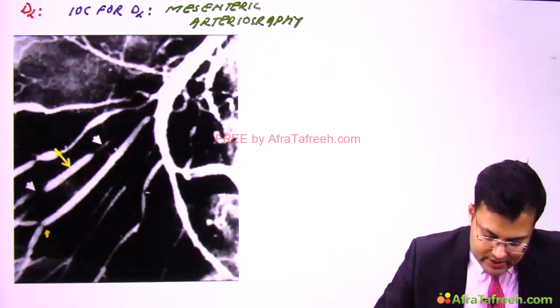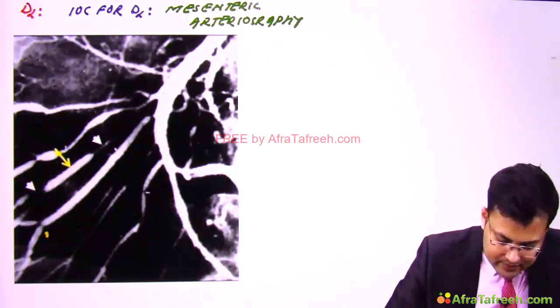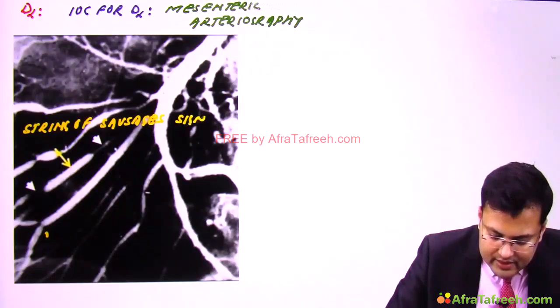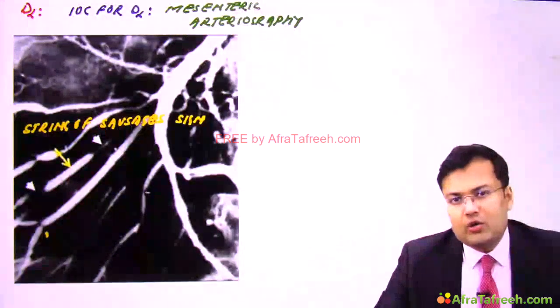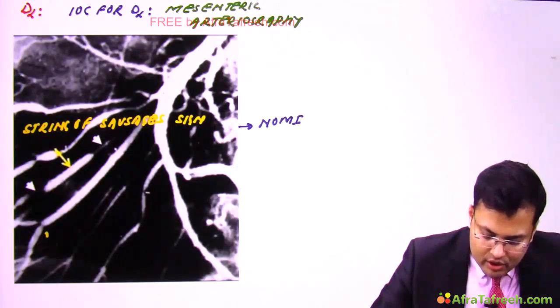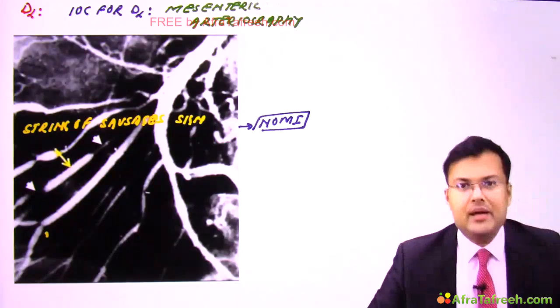Can you see this arrow? This is known as string of sausages sign. And this string of sausages sign is seen in non-occlusive mesenteric ischemia.